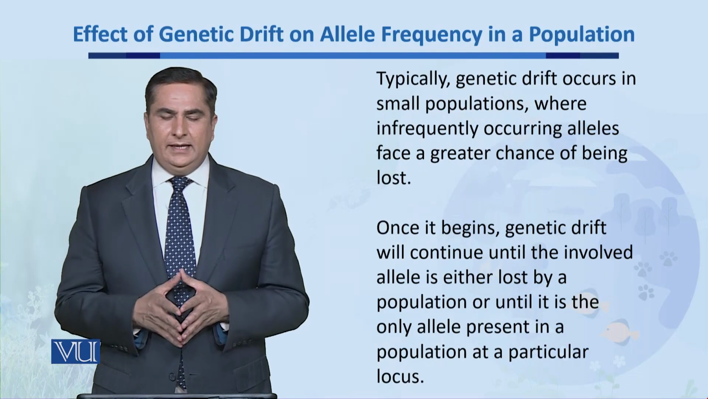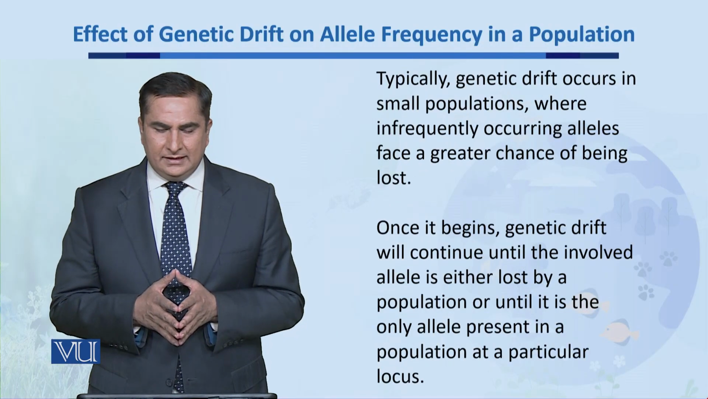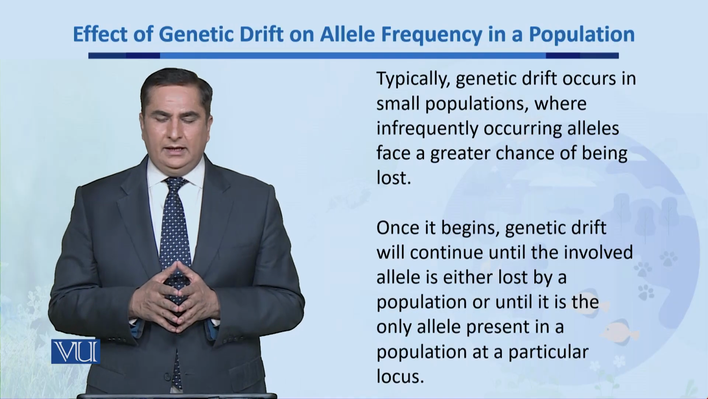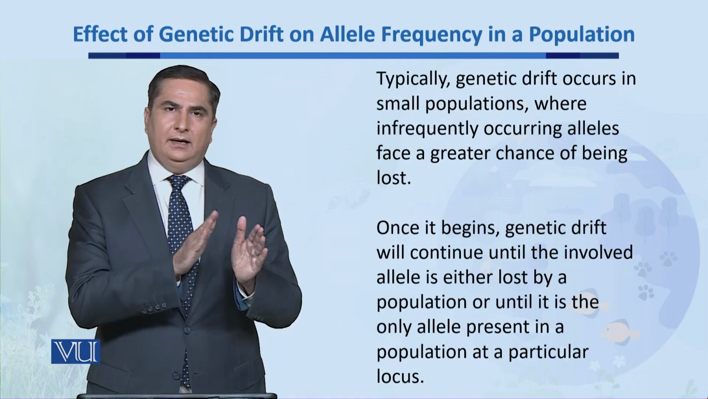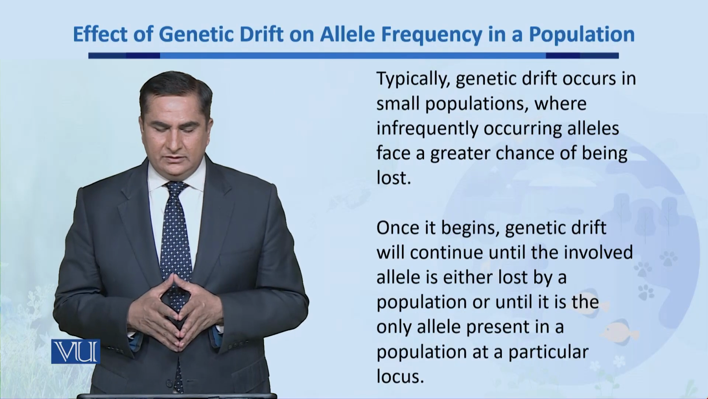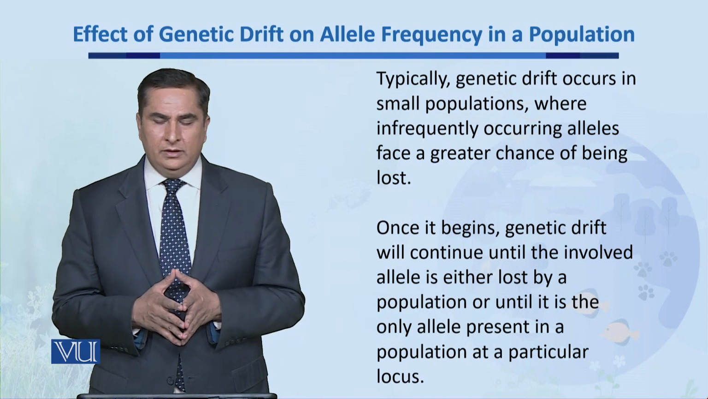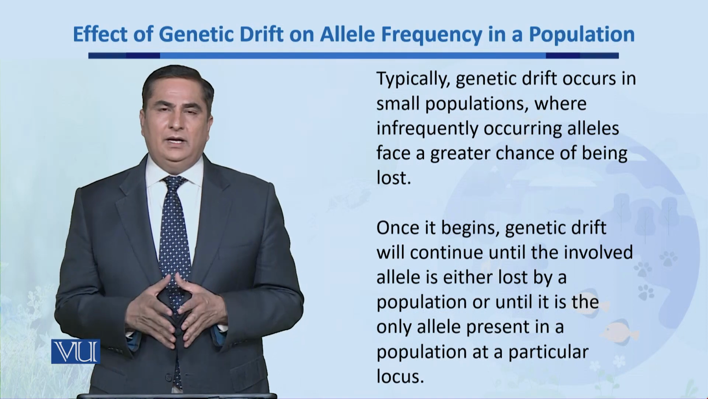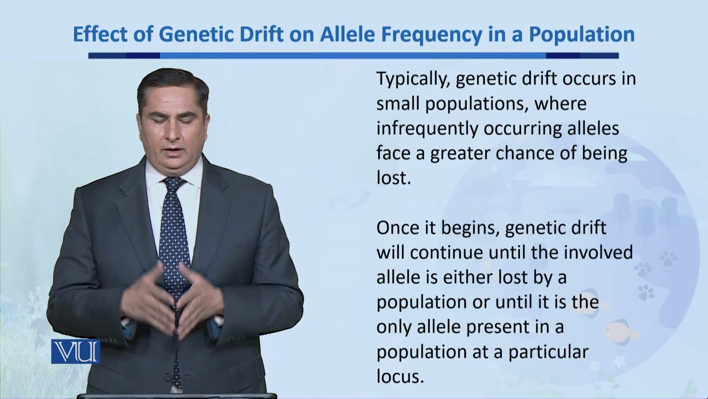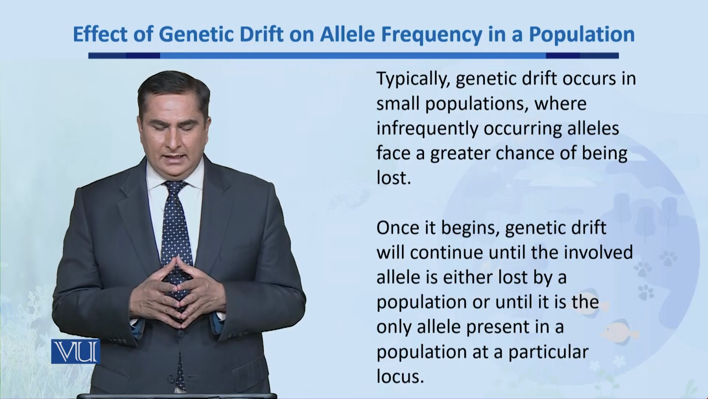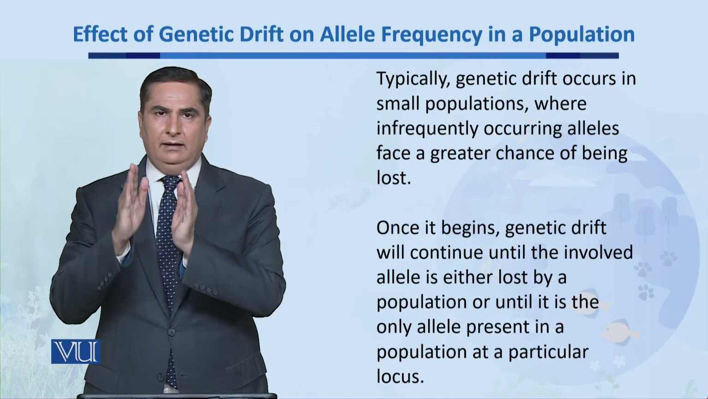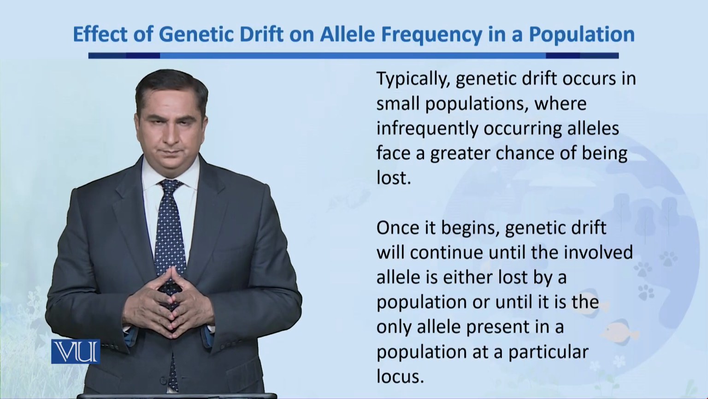Now, typically, genetic drift occurs in a small population where an infrequently occurring allele faces a greater chance of being lost. And once it begins, genetic drift will continue until the involved allele is either lost from the population, or it is the only allele which becomes present in that population at a particular locus.